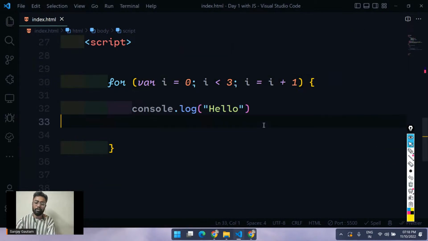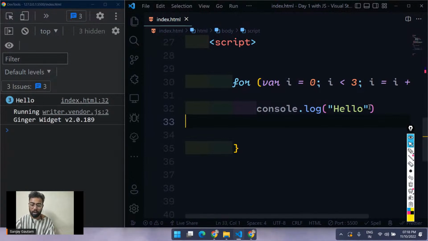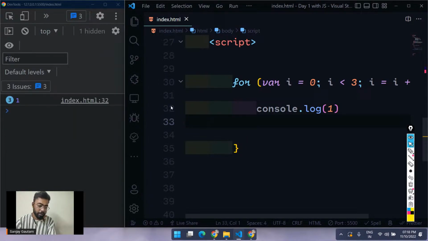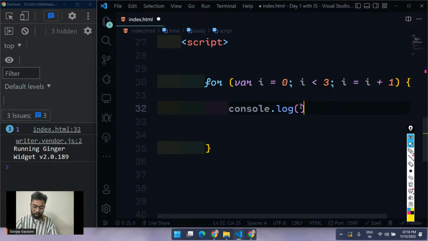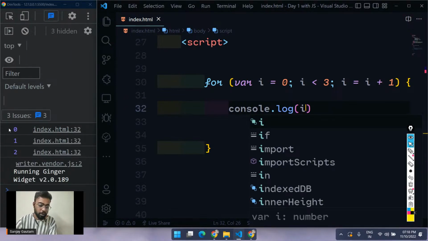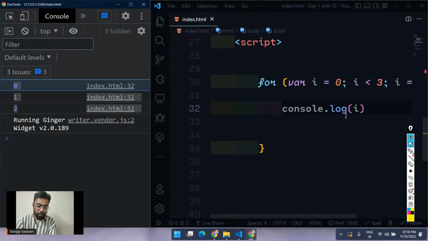So let's see if we are getting our output correctly. Yep, so we are getting the hello 3 times. And let me just console.log the value of I here. Just give me a second. Sorry, I, not 1, I. So I'm going to get the value of I as 0, 1, 2. Yep, see, 0, 1, 2.